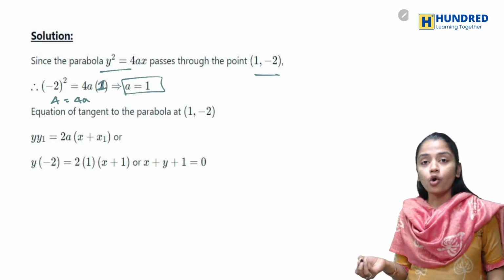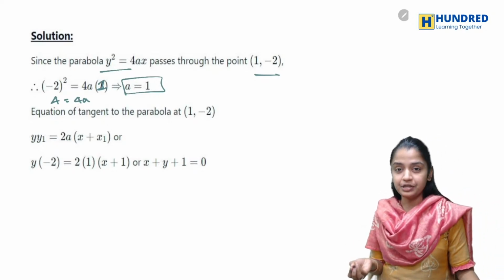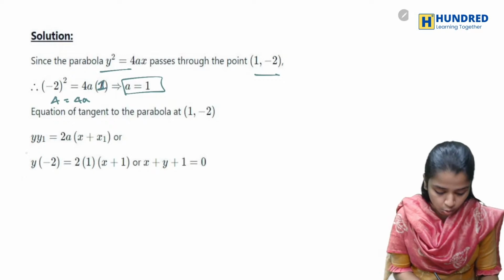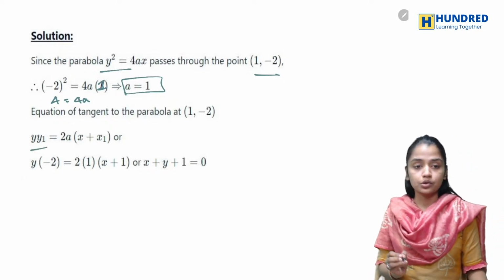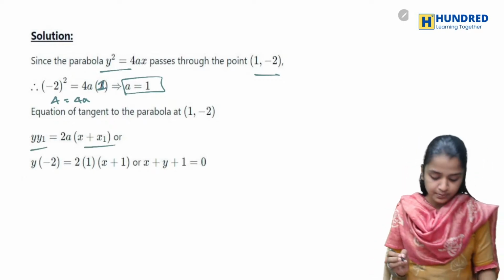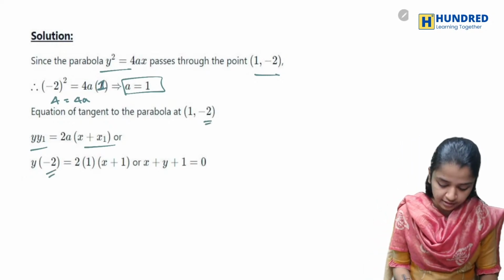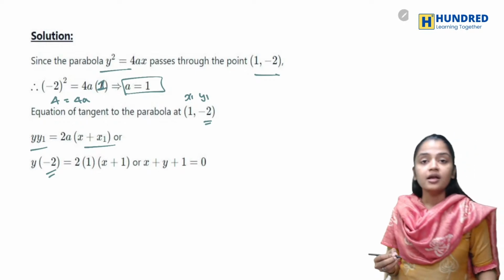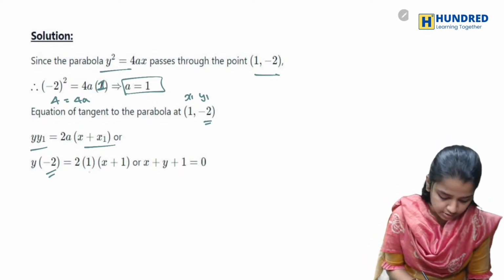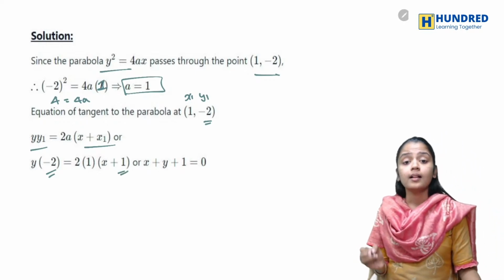Now you know the equation of tangent to a parabola is y into y1 is equal to 2a into x plus x1. So instead of y1 I'm substituting minus 2, instead of x1 I'm substituting 1.